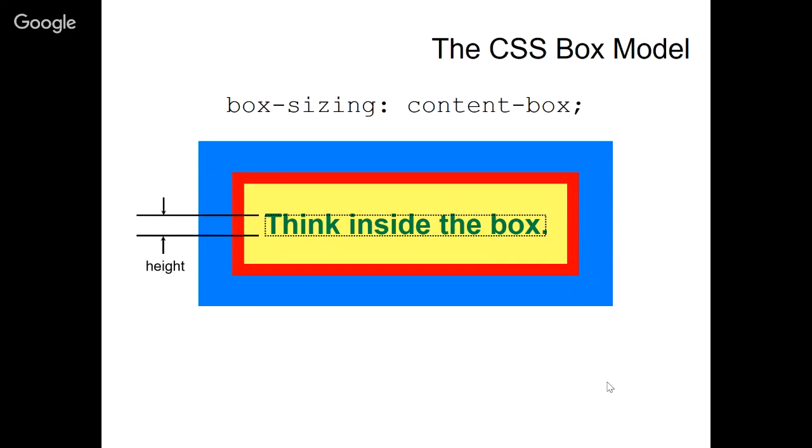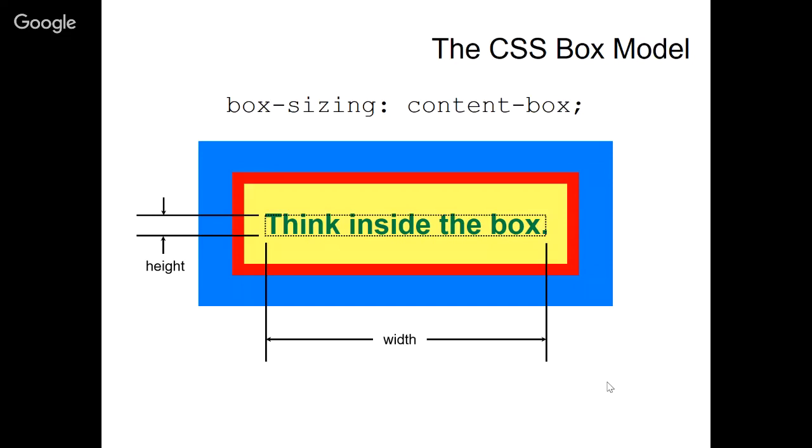However, when we control the height, if the height is set to auto, which is also the default, the height of the content portion of the box will equal basically the height of the font. If it wraps to 2 lines, then the height will adjust automatically to encapsulate the content. So we can set the height, or we can just leave it height auto, and it will size to the content. The same thing with the width.